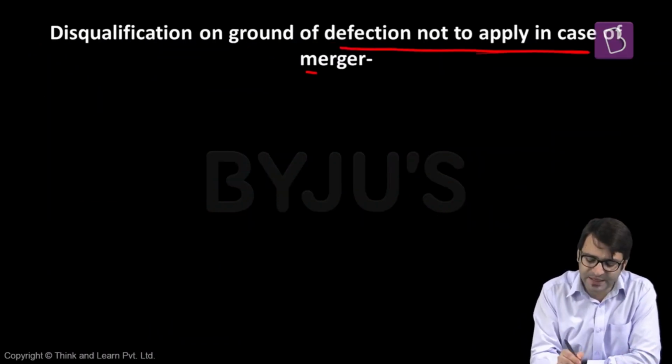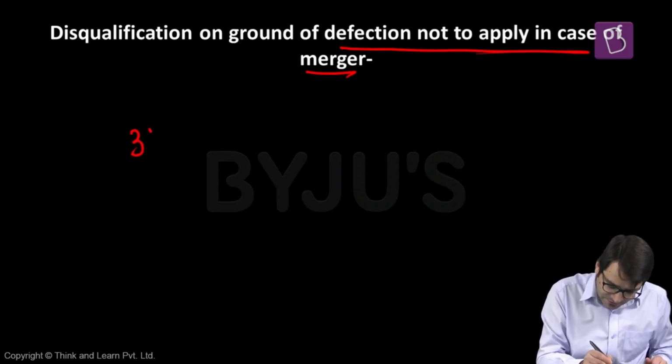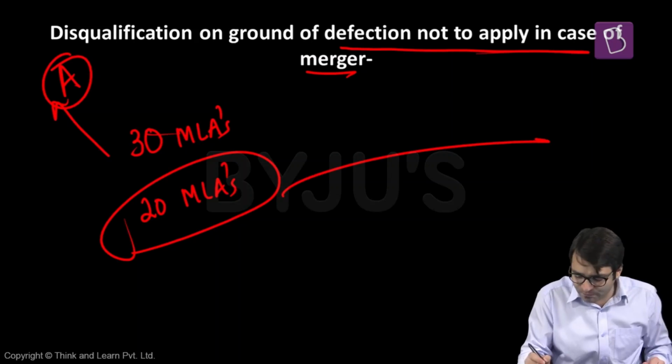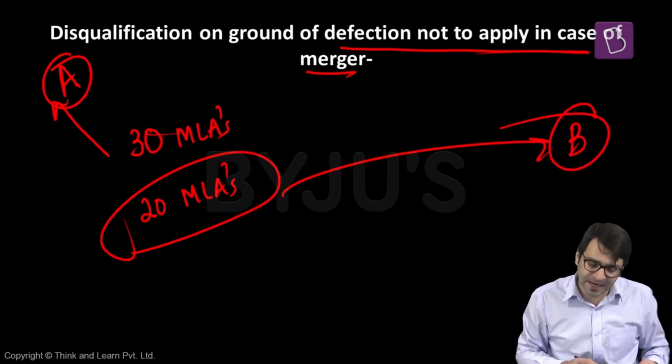Disqualification on ground of defection not to apply in case of merger. What is this merger? Let's say, for example, there is a political party with 30 MLAs. If two-thirds of these MLAs, that means if 20 MLAs decided that we should resign from this political party A and we should merge with a political party B, then in that case, anti-defection law would not apply. That means these 20 MLAs will not be disqualified.